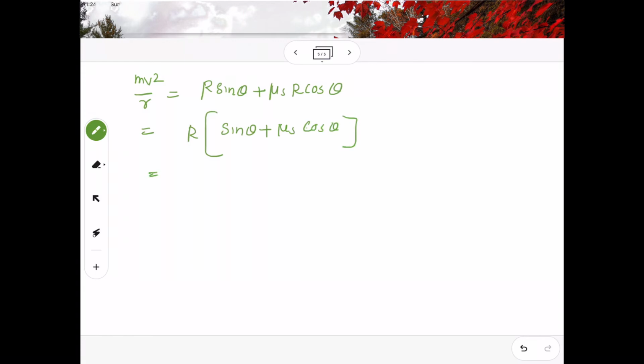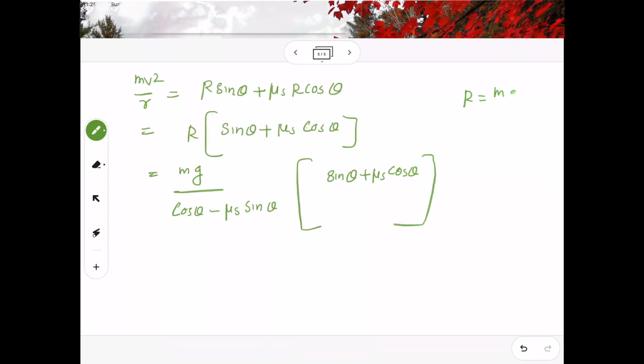The value of R I will take from equation number 3, so R equal to mg by cos theta minus mu s sin theta, times sin theta plus mu s cos theta.